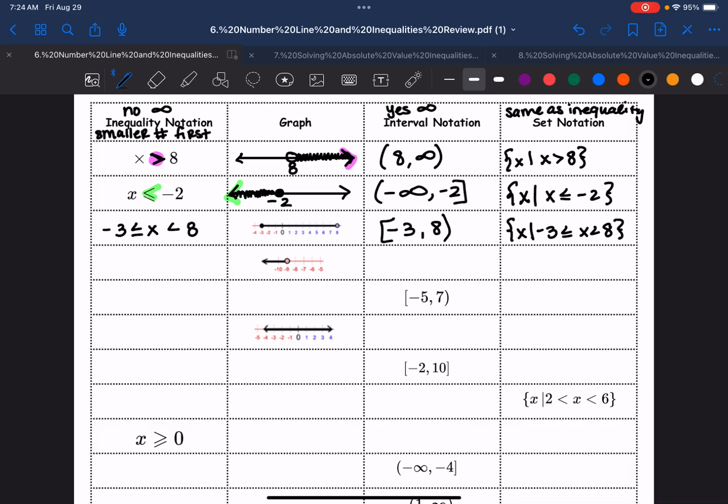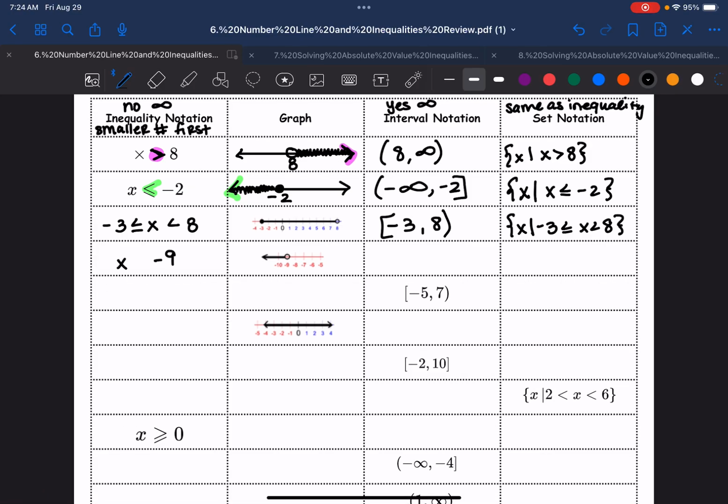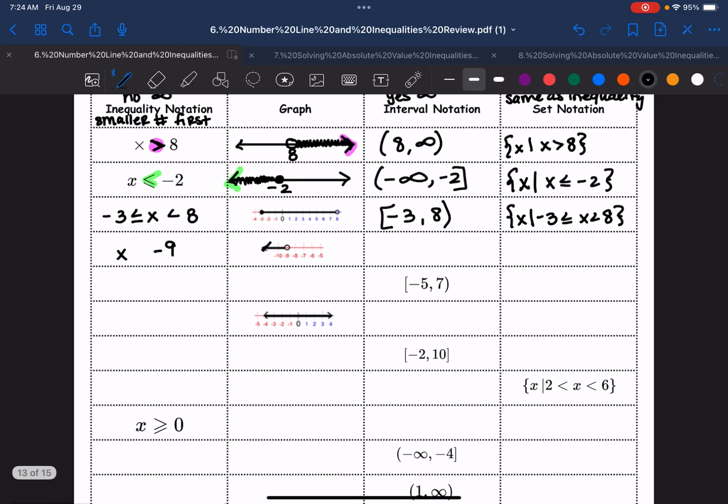Number 4 is just like the ones at the top, but this time I gave you the number line. Notice there's a -9, and you're like, oh God, there's a -9. It's only one number. Don't forget there's going to be an X. There's always an X. Oh, Miss Medrano, I don't remember what symbol to use. Look at your arrow. Do we see that the arrow looks like the less than symbol? That is the symbol we're going to use here. It's an open circle, so we're going to leave it alone. Set notation.